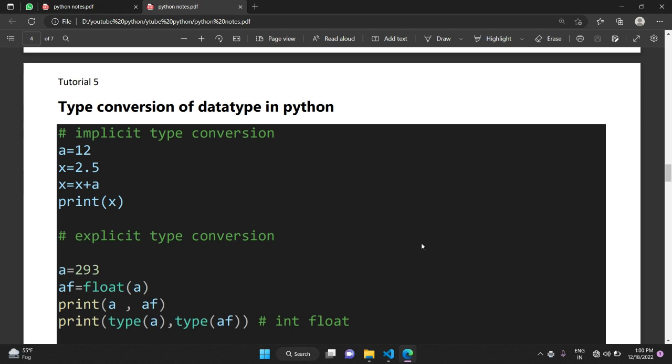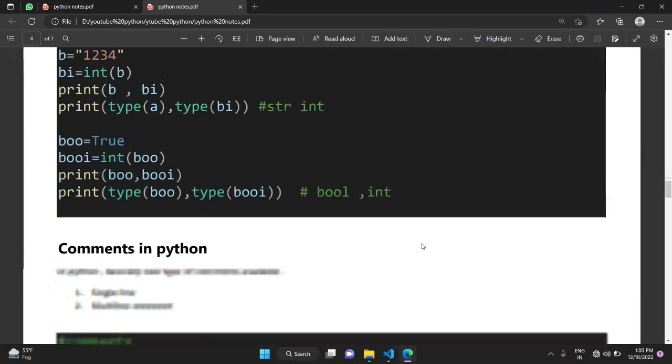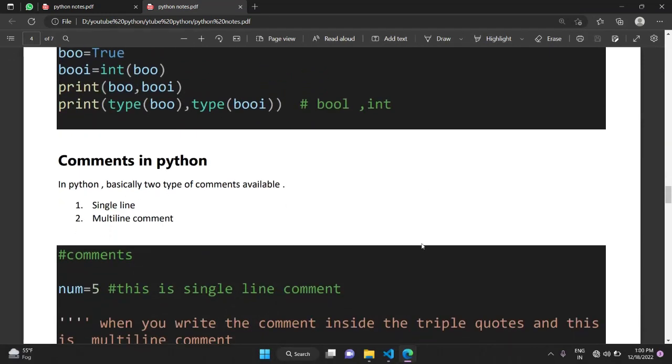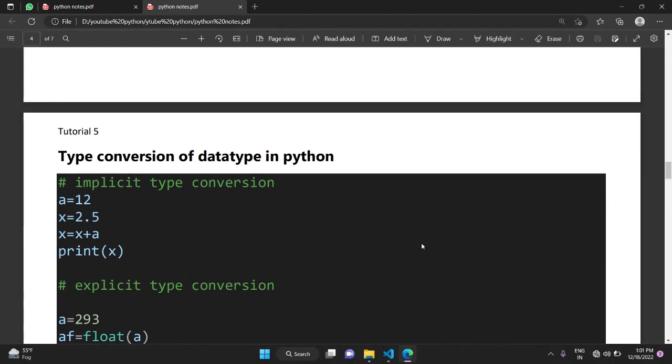Today we will discuss what type conversion of data types in Python is, and also discuss comments in Python and how many types of comments are available. So, without any further delay, let's get started.